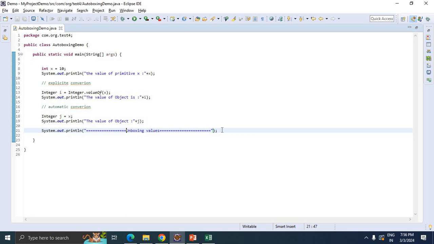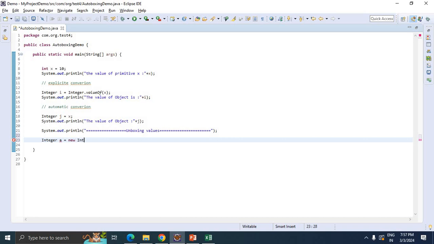Now what we need to do is, our job is converting objects into primitive values. Let's take different values, right? Integer x equal to new Integer of some 100, you can give it. This is the object. After Java 5 this integer constructor is deprecated. Just assume that it will support. This is the object, right?